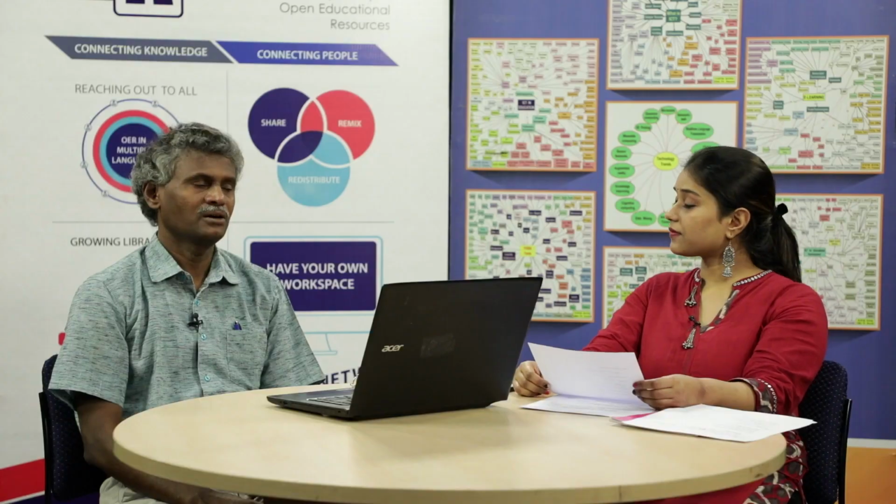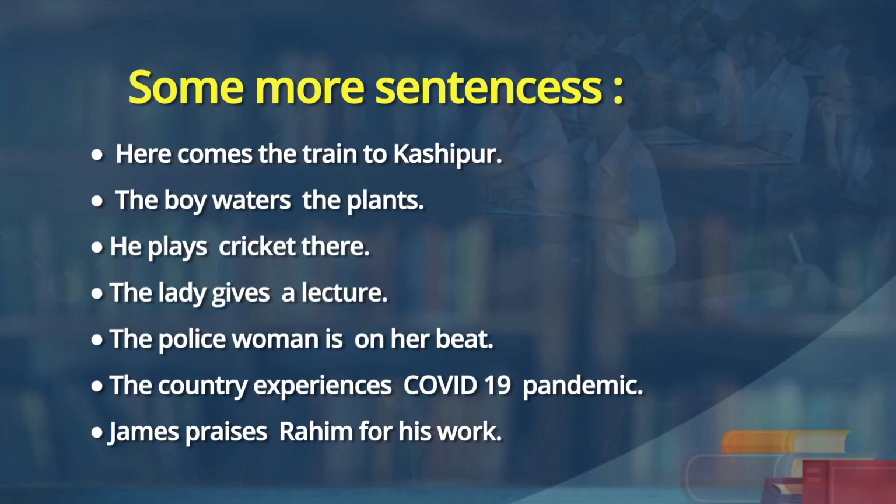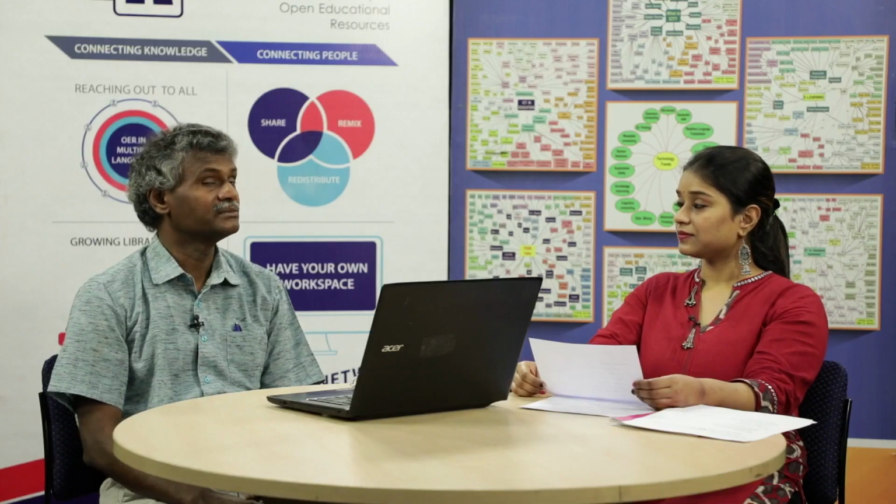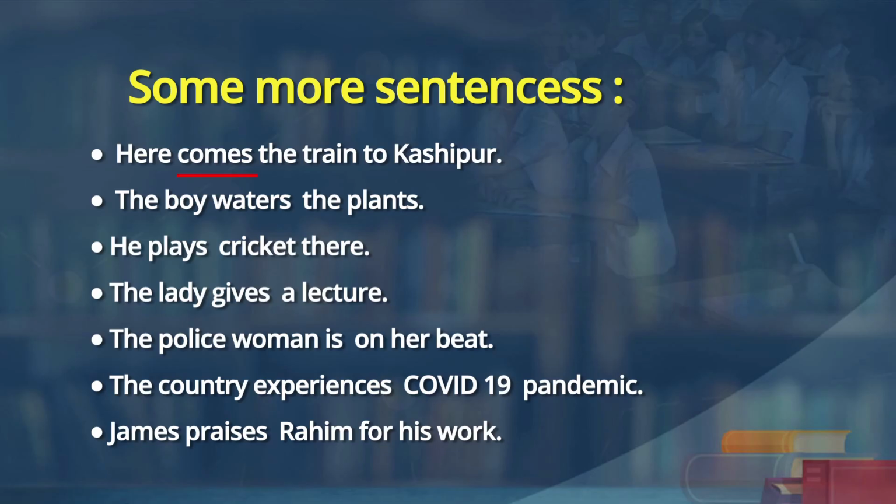Fine. Now, look at the sentences again, Kirti. Yes, sir. Let the sentences appear on the screen. Now, underline the verbs there, the action verbs. What is it? Comes the train. So, the train is just coming. Yes, sir. The boy waters the plants.